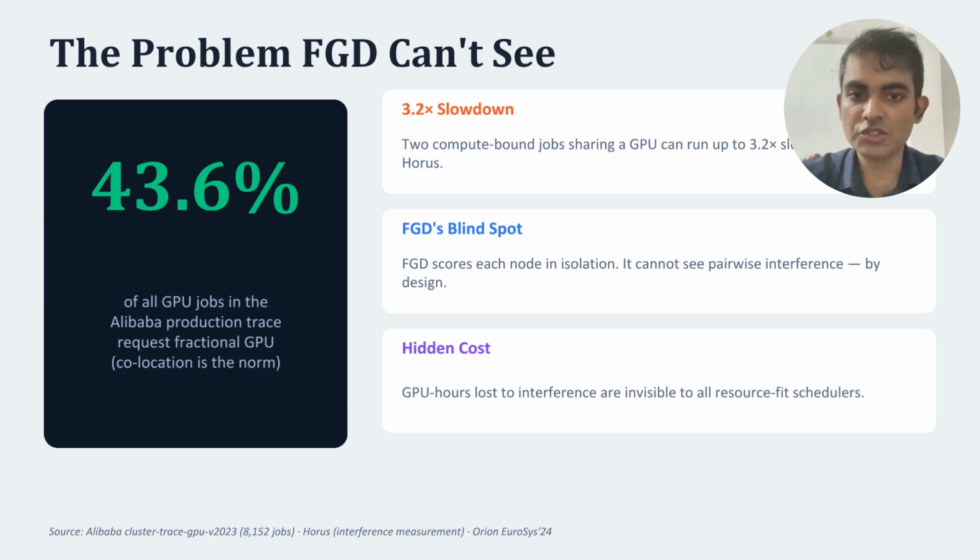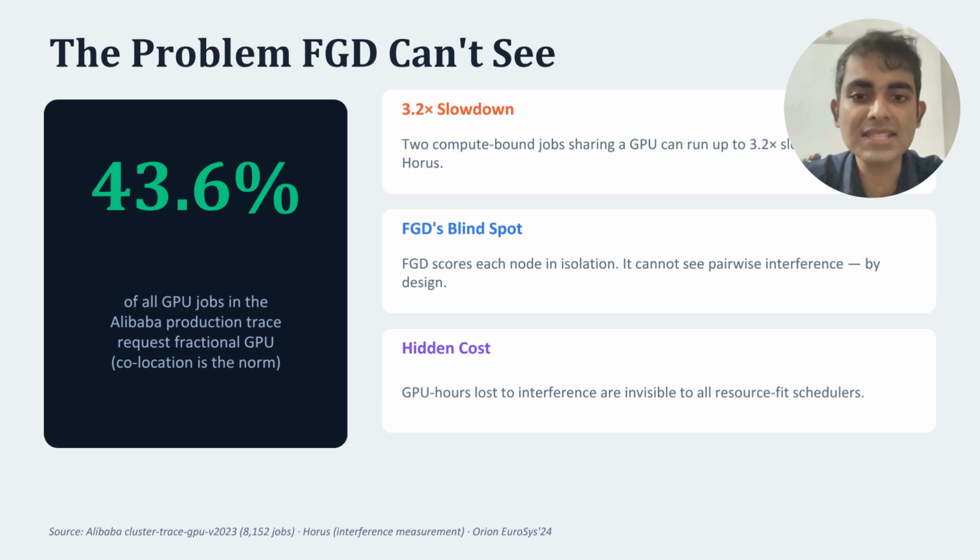Before explaining our solution, let's first understand the problem. We use the official Alibaba GPU production trace, which contains more than 8,000 real GPU jobs. Interestingly, 43.6% of these jobs request fractional GPUs, meaning GPU sharing is not an exception, it's actually common practice in production clusters. However, research from Horus shows that when two compute-intensive jobs share the same GPU, their execution can become up to 3.2 times slower because they compete for the same hardware resources.